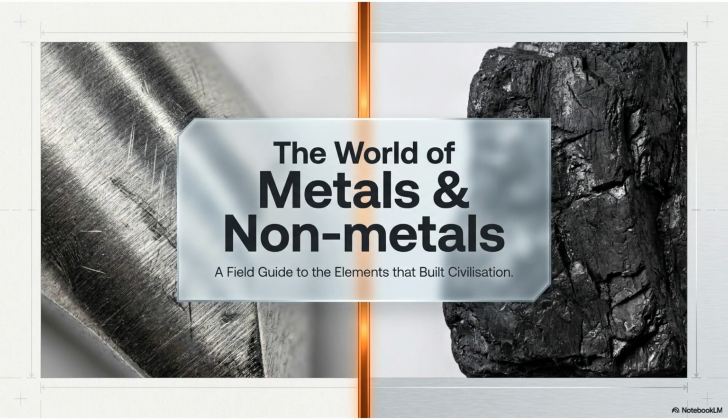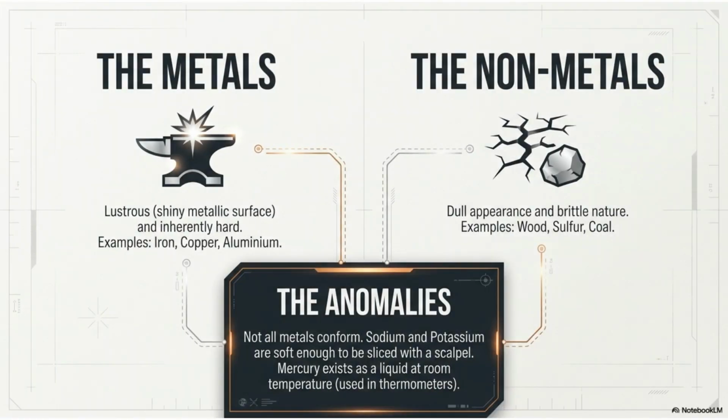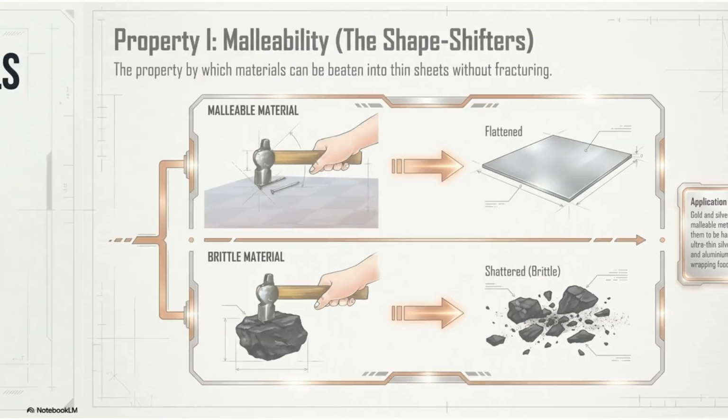Welcome to this video on the world of metals and nonmetals, a field guide to the essential elements that have built our civilization. Metals are typically lustrous and hard, like iron or copper. Nonmetals, such as wood or sulfur, are usually dull and brittle. However, there are anomalies. Mercury is a liquid at room temperature, while sodium and potassium are soft enough to slice.